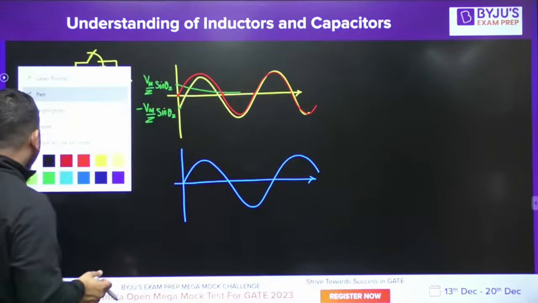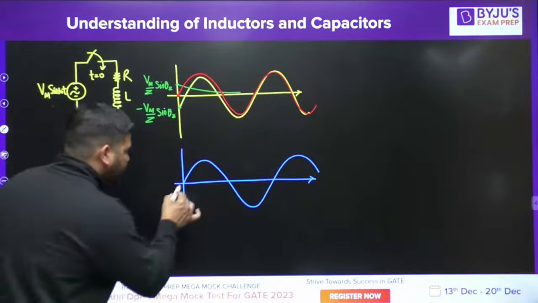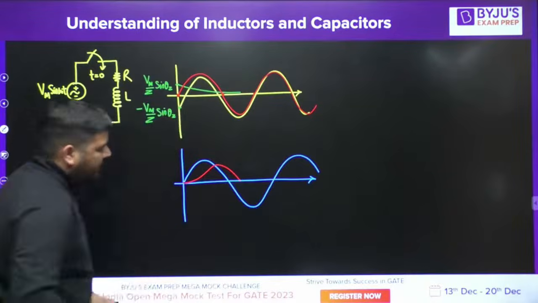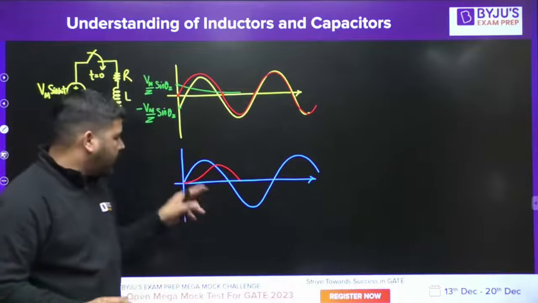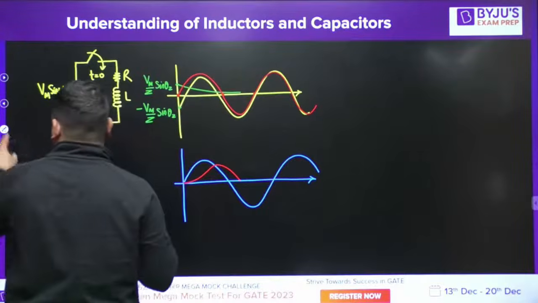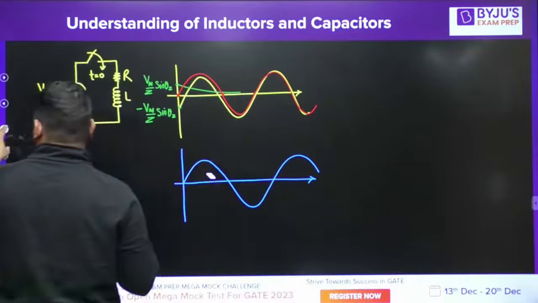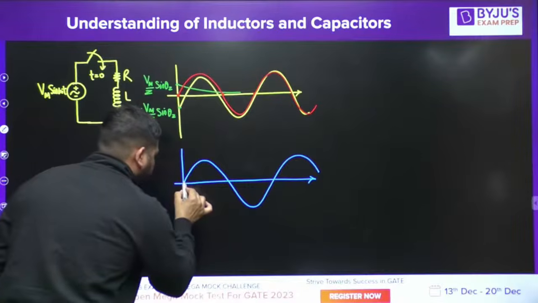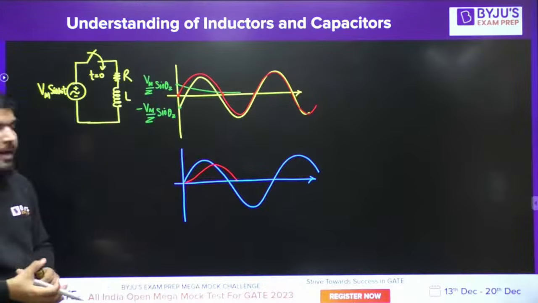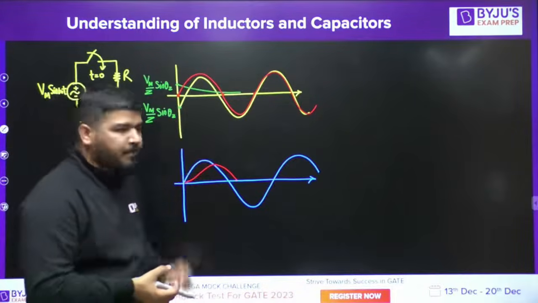Now, if we need to draw the current wave shape, then roughly I can draw the current like this. Let's say I want to draw the current only in the positive half cycle. The current, this red curve. Let me redraw it. The current shape will look like this in the positive half cycle.